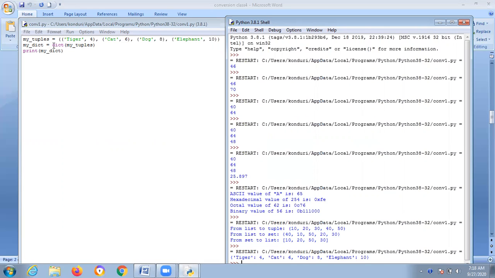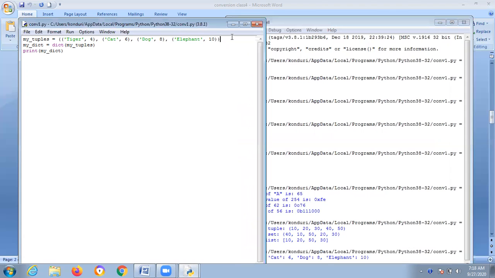Tuples should always be enclosed with round brackets, but a dictionary should always follow flower brackets, because you are just printing my underscore dict, not my underscore tuples. Suppose print my underscore tuples.